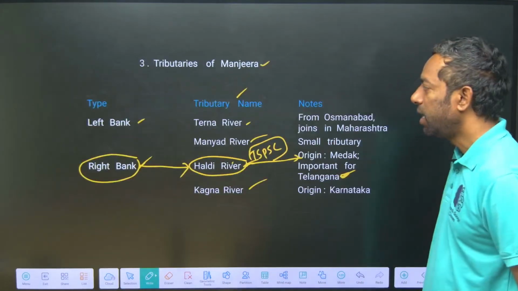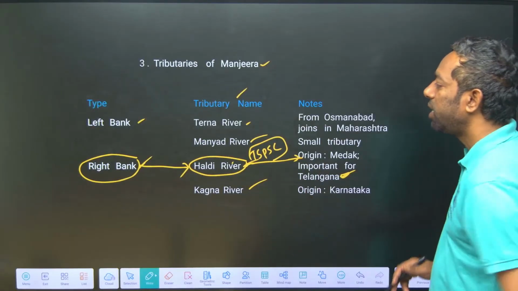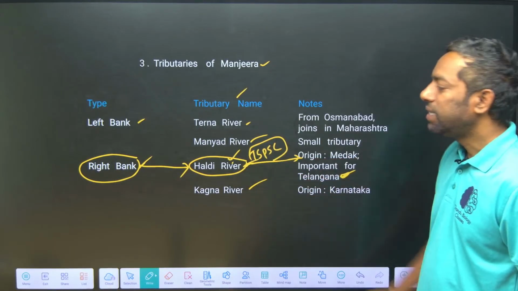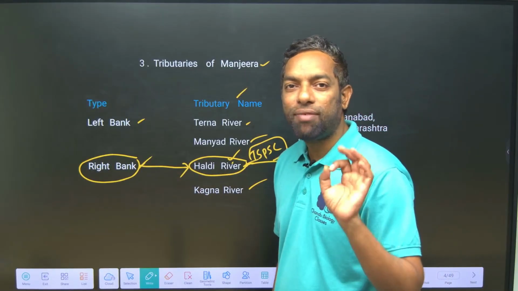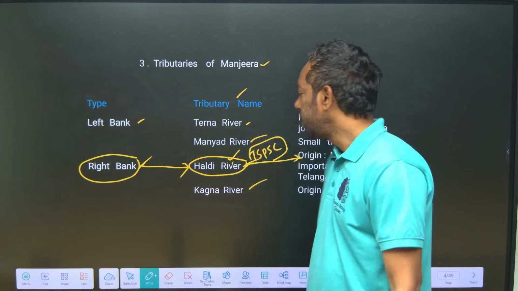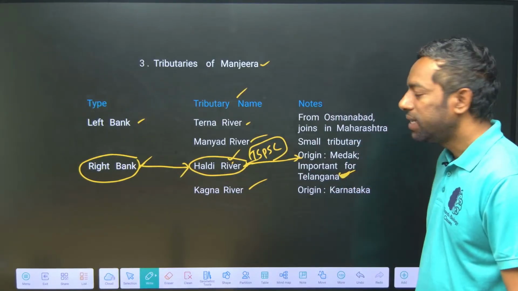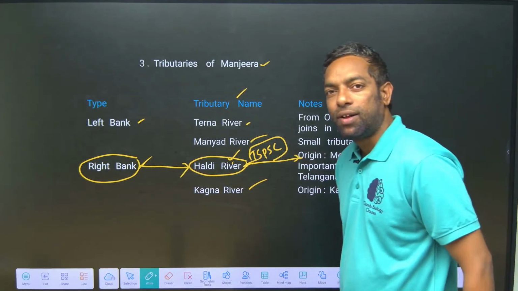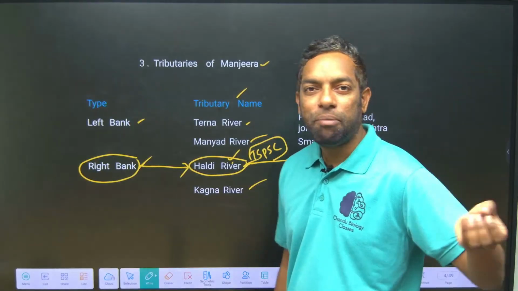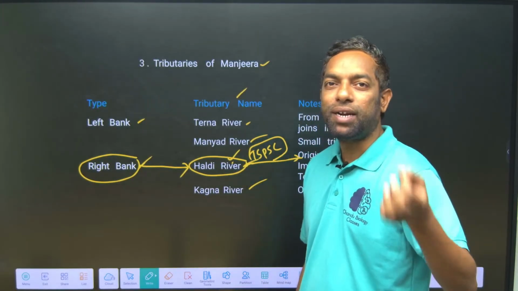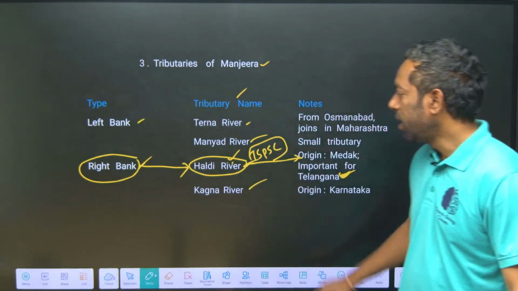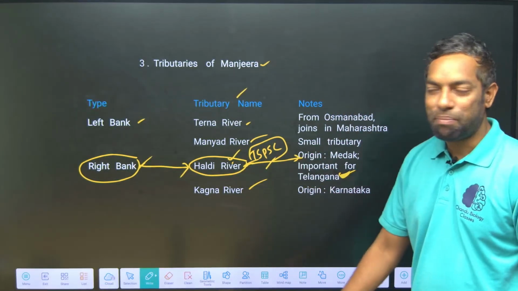And the major tributaries: Haldi is the most important, prominent tributary of the Manjira, which is from Medak district. Manjira also has certain tributaries, of which the most important is Haldi. That originates in Medak. For the TSPSC it is important.